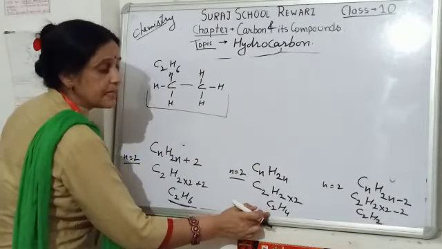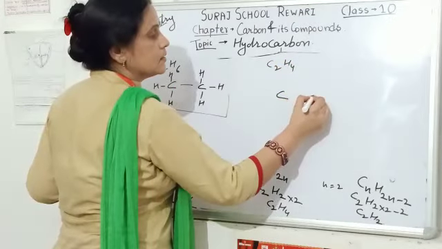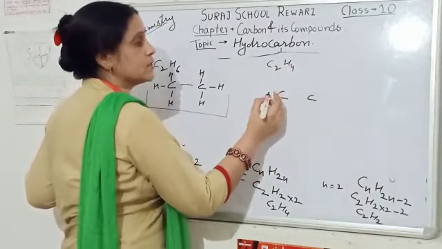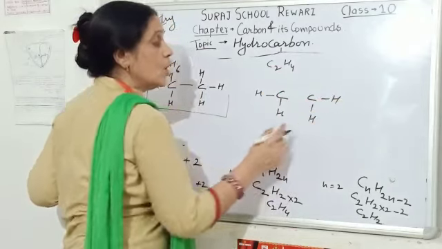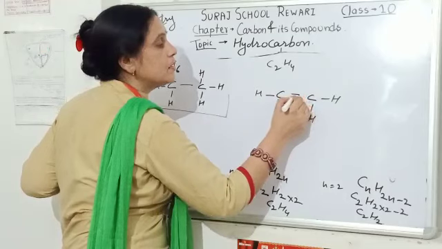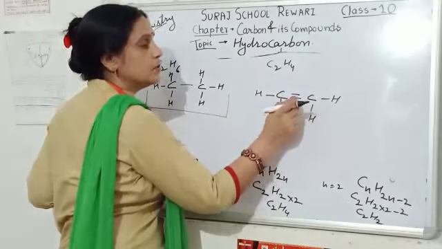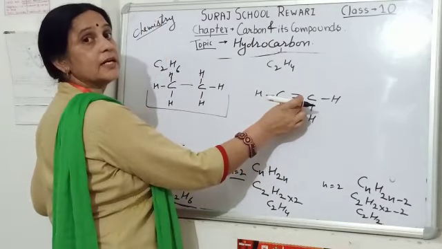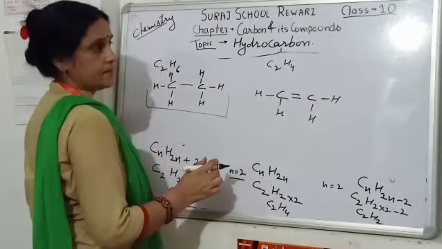If we want to expand C2H4, because we have 2 carbon, we have 4 hydrogen, 1, 2, 1, 2. So to complete the 4 valencies of carbon, we have to place a double bond between these 2 carbons. Now 1, 2, 3, 4, 1, 2, 3, 4. Here the double bond is between carbon and carbon. So it is the example of alkene, and its name is ethene.